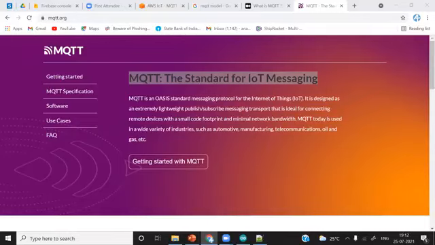Connection and communication we are doing using this MQTT protocol. It is not the broker or mediator. The mediator and the broker is AWS IoT core, and the source and the destination are clients. MQTT is the protocol for communication between the clients and the broker.